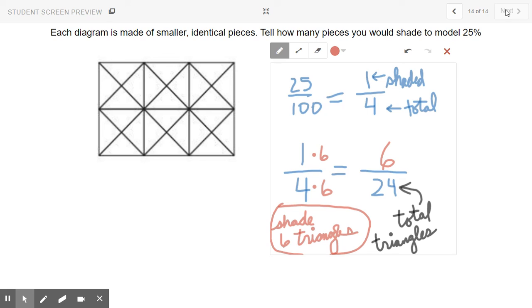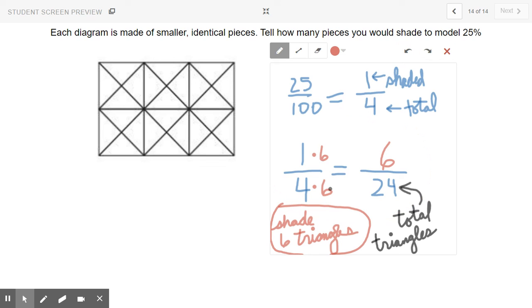Each diagram is made up of smaller identical pieces. Tell how many pieces you would shade to model 25%. We know that 25% is really 1/4. That means for every 4 triangles, 1 will be shaded. So I made a proportion down here. If for every 1 shaded, there's 4 triangles, there are a total of 24 triangles in the image. I counted 12 on top, 12 on the bottom, that's 24.